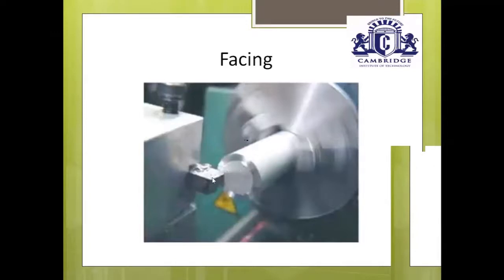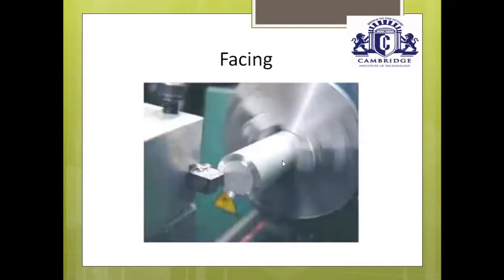And this is a stationary single point cutting tool. This stationary single point cutting tool is placed inside the tool post. Once you switch on the machine, the workpiece is rotating with a certain RPM. Set that RPM either 400 or 450 RPM. Once you have set that RPM, the workpiece is continuously rotating at 400 or 450 RPM. And the stationary single point cutting tool just moves nearer to the workpiece and touches the outer edge of the workpiece.